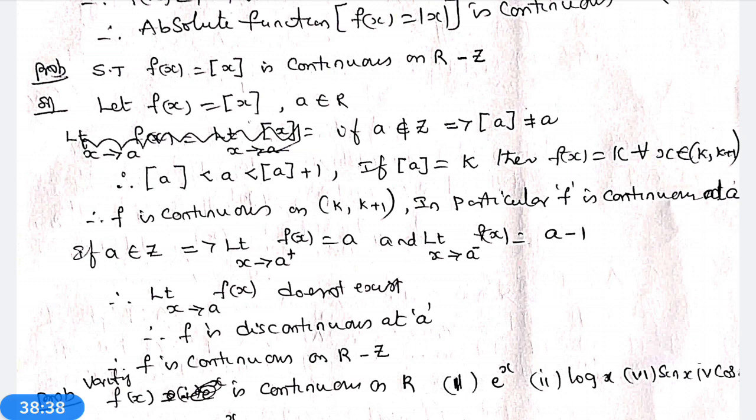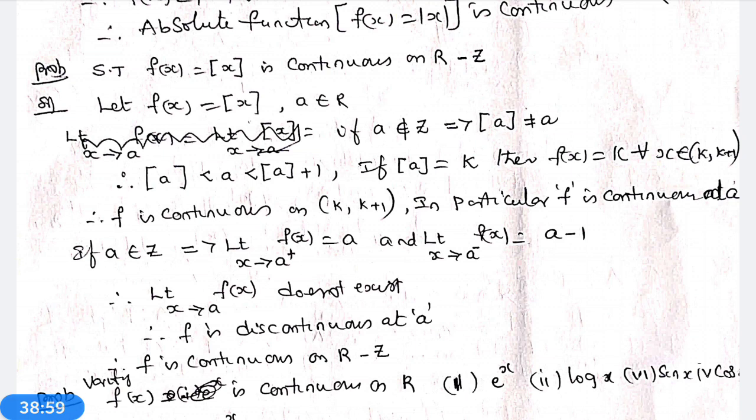Let f(x) = [x] for all x belongs to R. If a does not belong to Z, then [a] is not equal to a. If any number is not an integer, its step value is not equal to a.